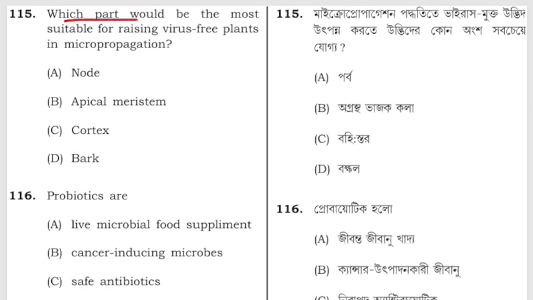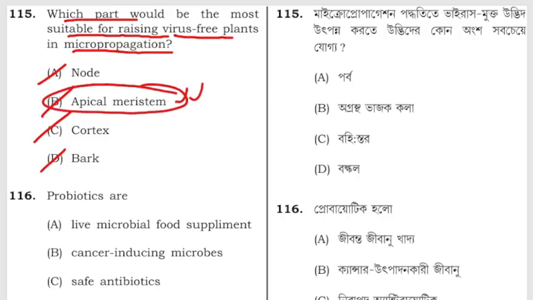Which part would be most suitable for raising virus-free plants in micropropagation? Node, apical meristem, cortex, or bark? The correct answer is apical meristem.